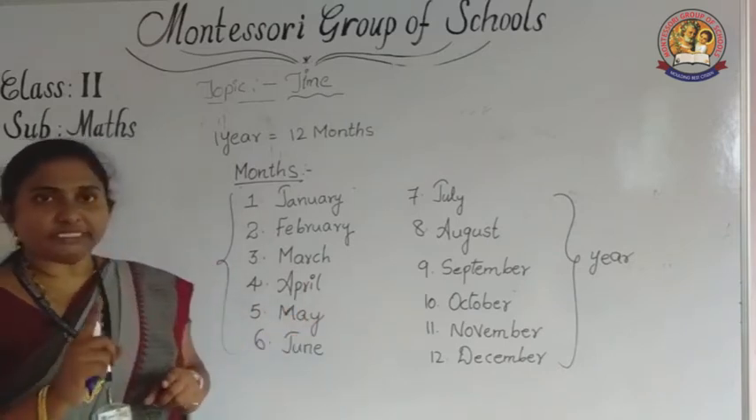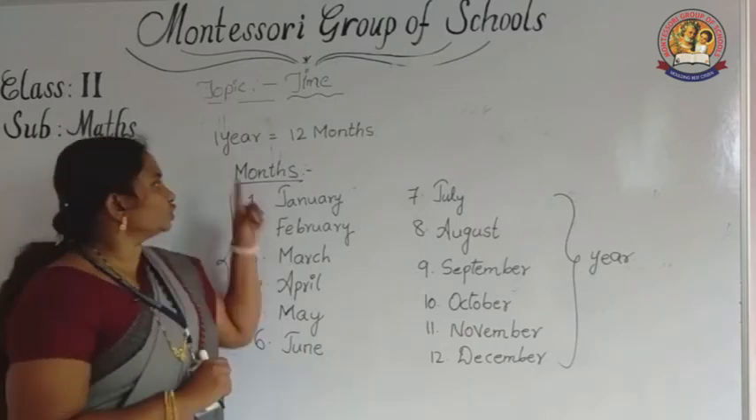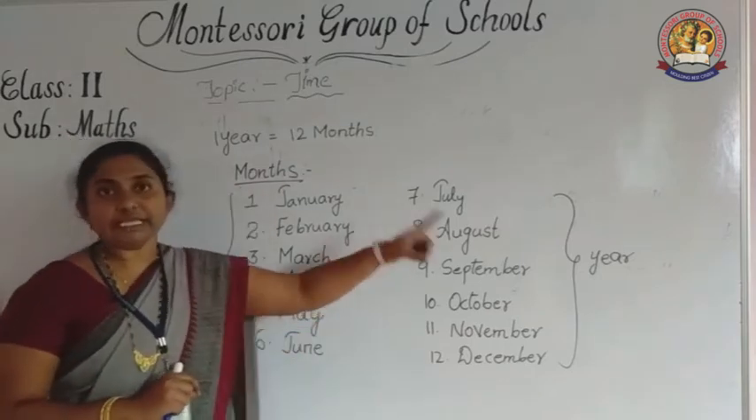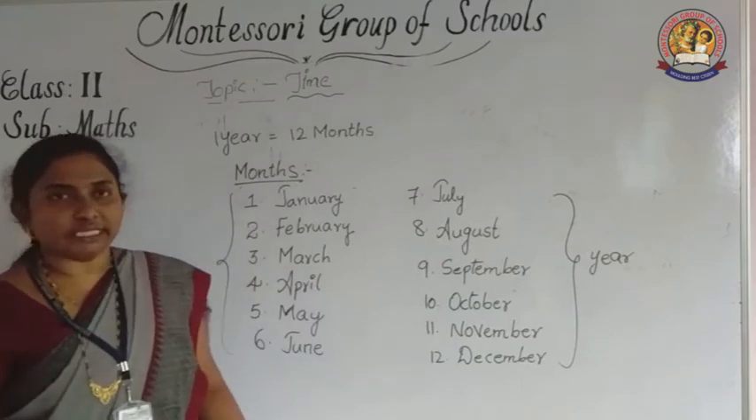Okay, 7 days considered as 1 week. 12 months considered as a year.